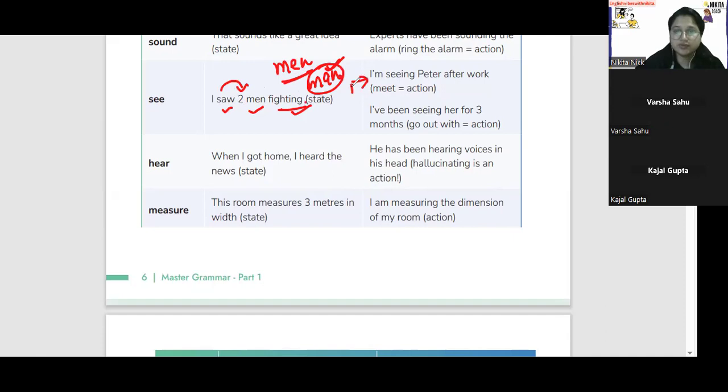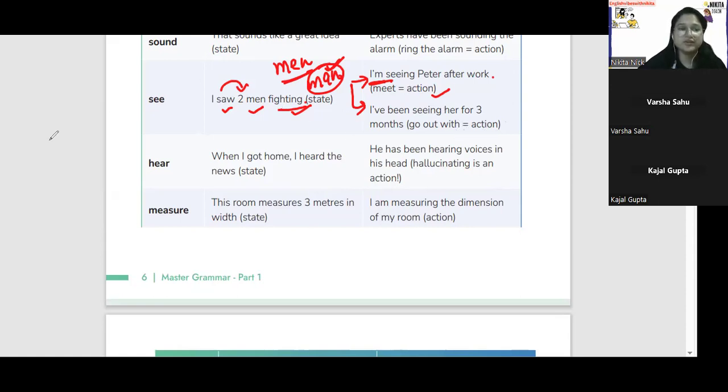Now these two sentences. I'm seeing Peter after work. This is action. I've been seeing her for 3 months. Going out with somebody, action.